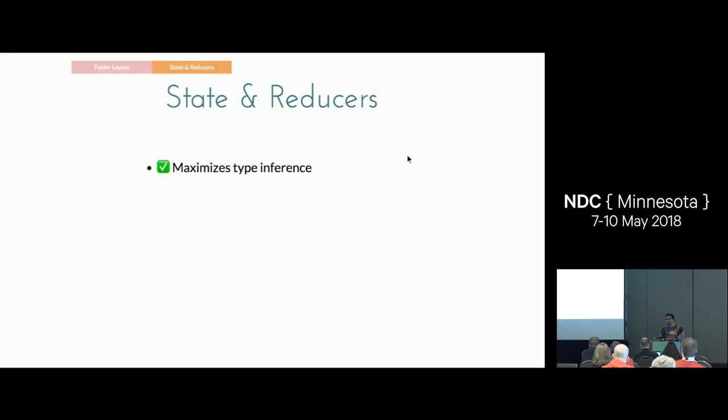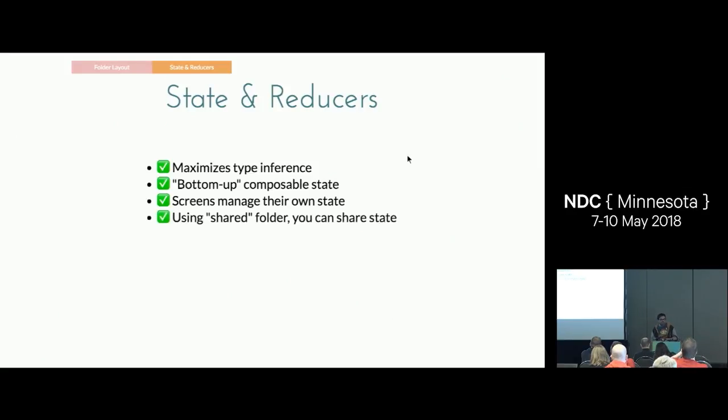I'm allowing it to be composed from all my subscreens. That's bottom-up composable state. So screens manage their own state. They're encapsulated. So each screen has its own representation of state, and then it just gets exported, and then I just consume it. And using that shared folder, you can imagine that I could actually just create shared state. So in my shared folder, if I created a stores folder, I could potentially create multiple Redux stores if I want to, and they could be shared between screens or subscreens.